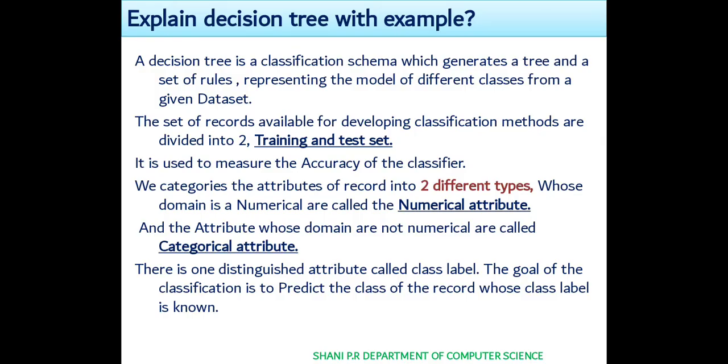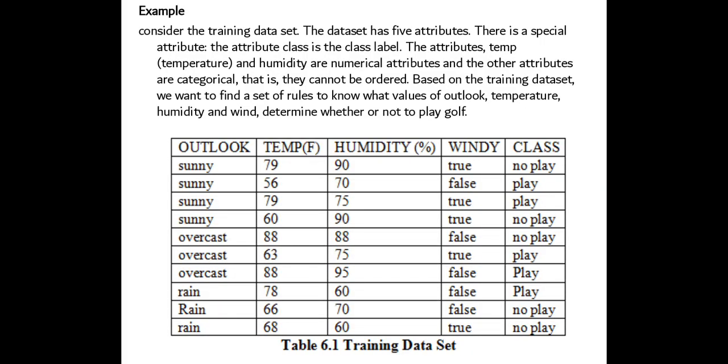There is one distinguished attribute called class label. The goal of the classification is to predict the class of a record whose class label is known. Actually in machine learning, classification is supervised learning, so we will be knowing this class.